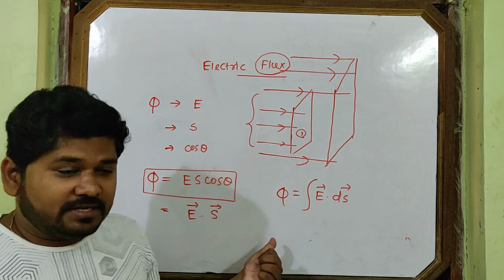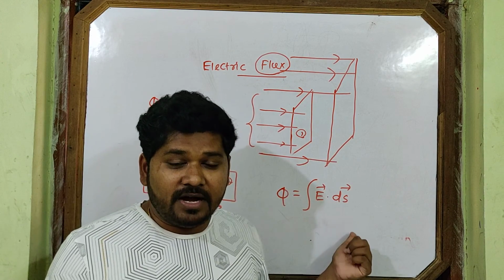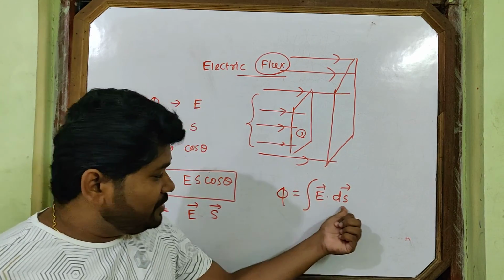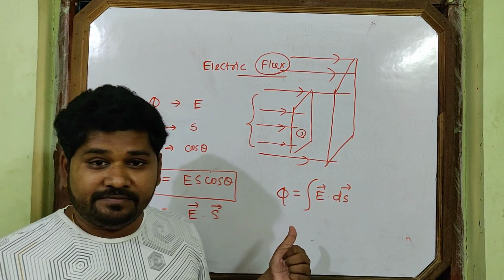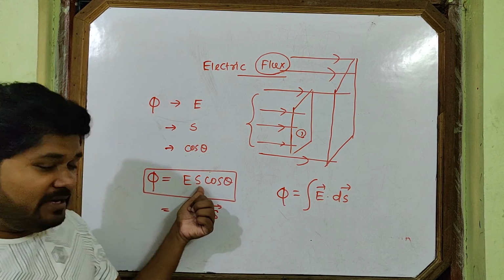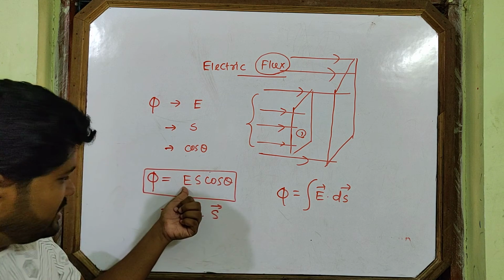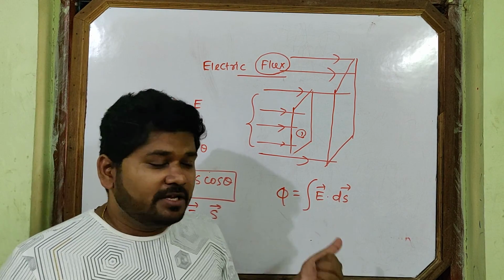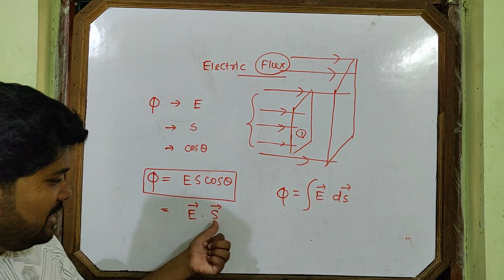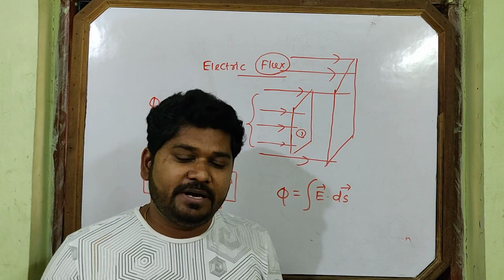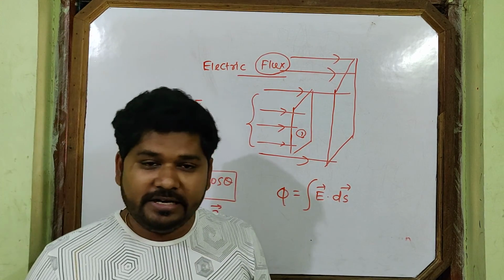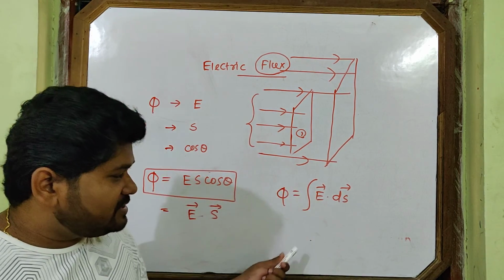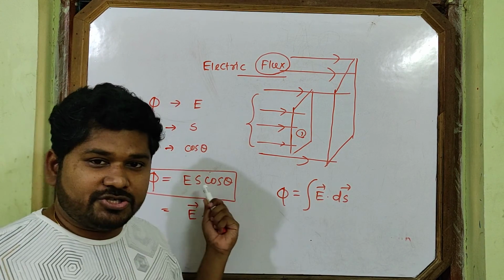In the case where the surface is curved and the angle varies, we have to use this integration method. But when the surface is a plane surface and the electric field is of constant direction, then we use the simple formula E vector dot S vector, for a plane surface with uniform, constant electric field. So this is about the formula for flux.